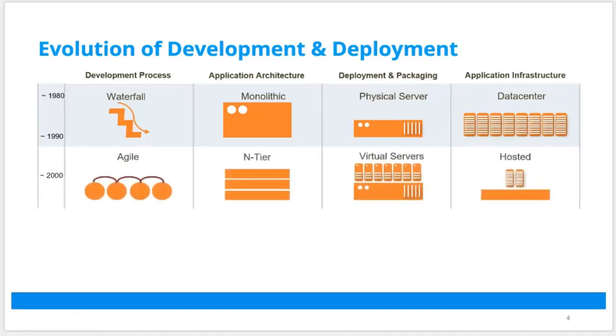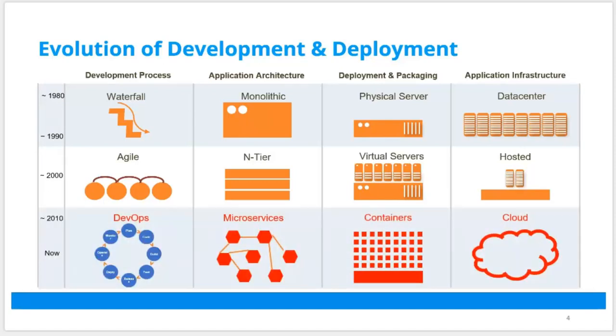Then came 2000 and the era of Agile, where companies were developing using Agile methodology. There were N-tier applications where you had a database tier, application tier, and a web tier. And then we saw VMware virtualization, or virtual servers. And then your application infrastructure used to be either in a data center or a server hosted in someone else's data center. And then came 2010 onwards, the era in which we are living right now, where the development process has been in DevOps methodology.